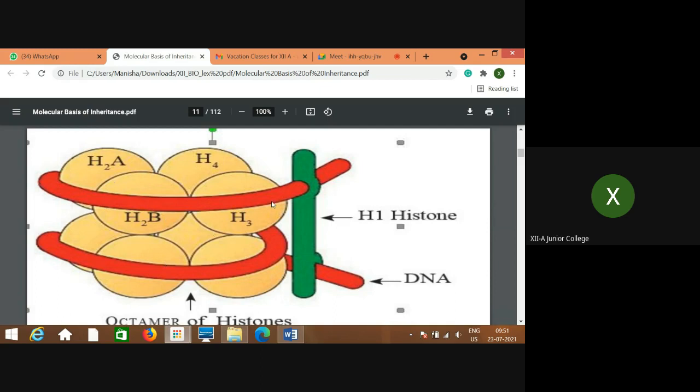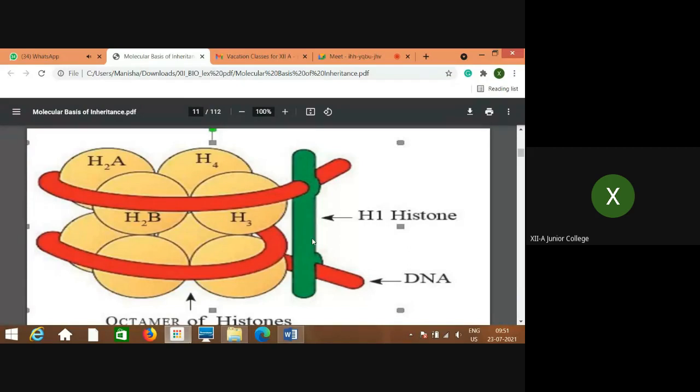It's wrapped, that means surrounded, by the length of this DNA. What you can see in this red color is the DNA molecule. And you can see that there are 2 layers of DNA wrapped around, where these two H1 work at the joint of entry and exit of this wrapping, right? So this is called H1 histone. The role of H1 histone: this is the fifth type of protein.